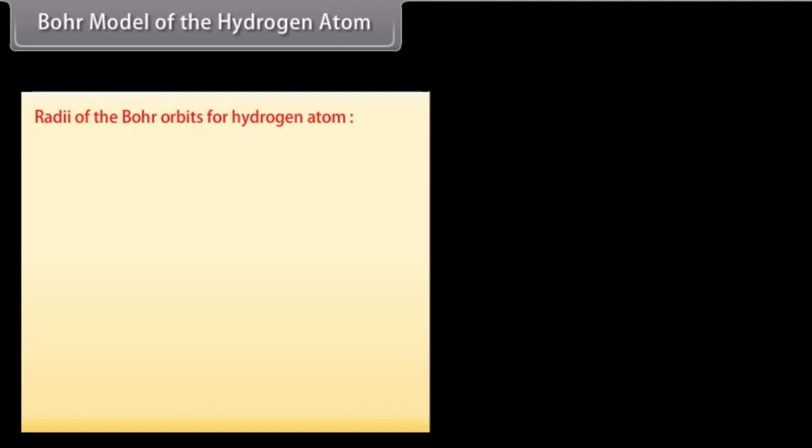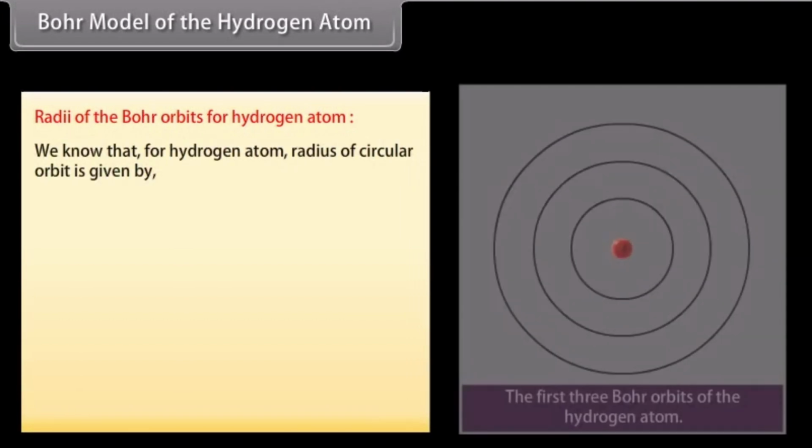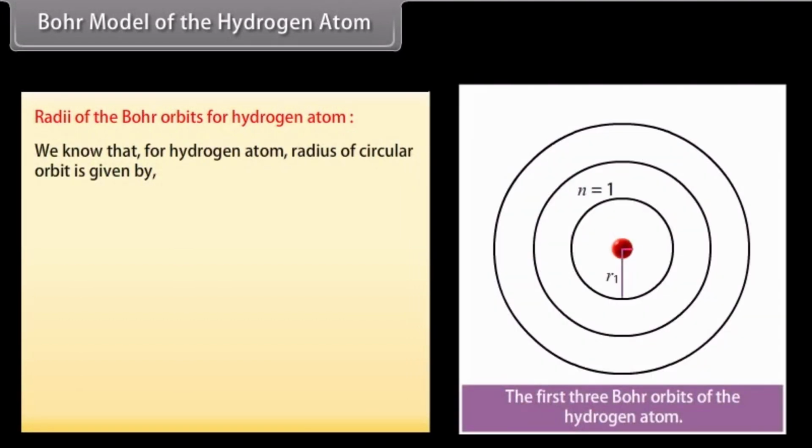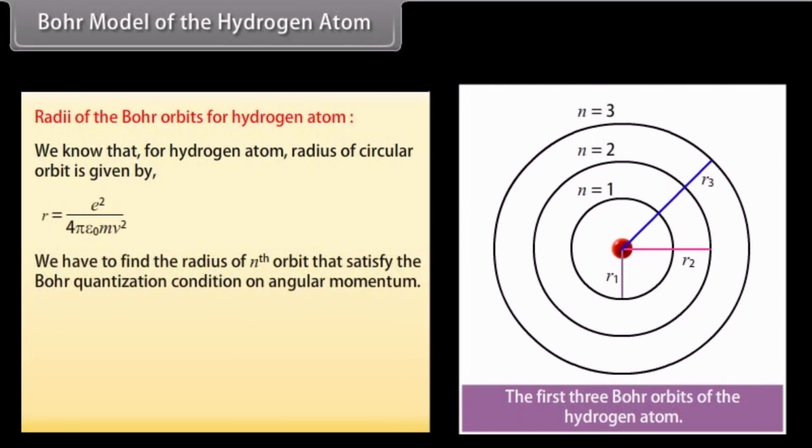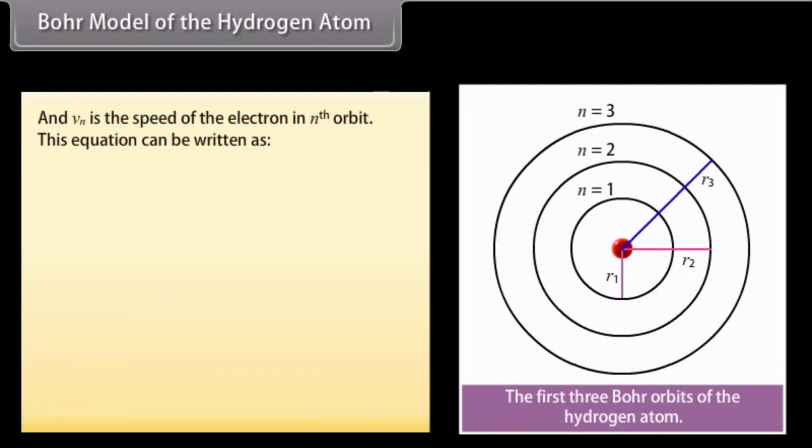Radii of the Bohr orbits of hydrogen atom. We know that for hydrogen atom, the radius of circular orbit is given by e square upon 4 pi epsilon naught m v square. We have to find the radius of the nth orbit that satisfies the Bohr quantization condition on angular momentum. L_n is equal to the product of m, v_n and r_n, which equals n h upon 2 pi, where n is equal to 1, 2, 3 and so on, and v_n is the speed of the electron in the nth orbit.